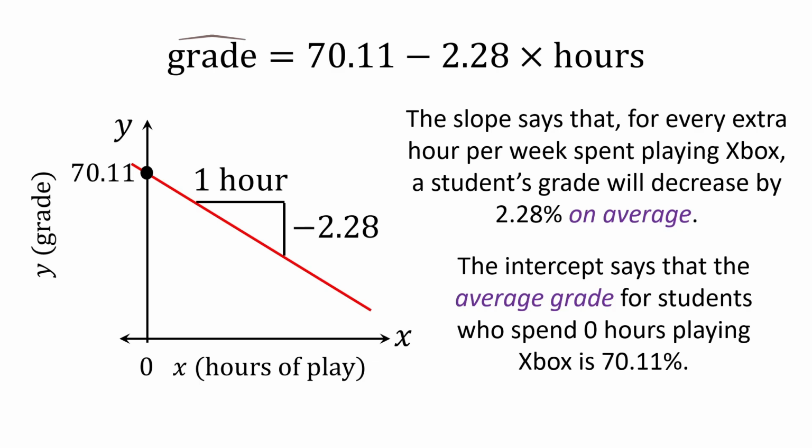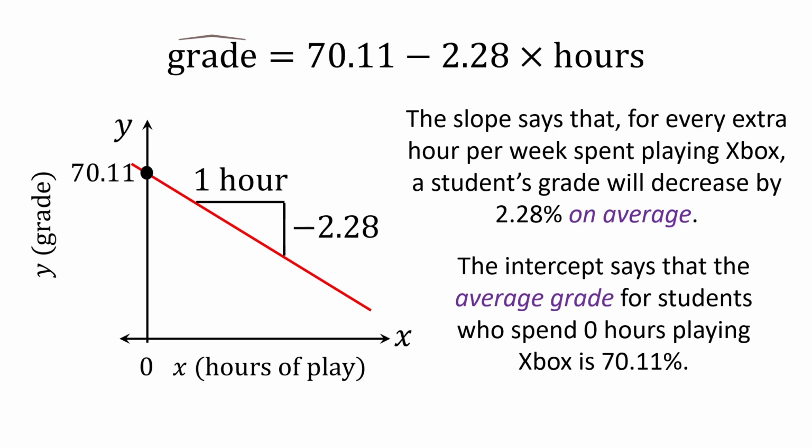So extrapolation is a no-no because the linear trend may not continue past the range of the data that you used to fit the model. And that's often the case. So we do not extrapolate. Now here, you don't know if the data included students who studied 0 hours per week. And so for the purposes of this exercise, let's just assume that is the case, that some students actually studied 0 hours per week. In that case, the intercept can be interpreted because the intercept is within the range of the data. So we're not extrapolating.